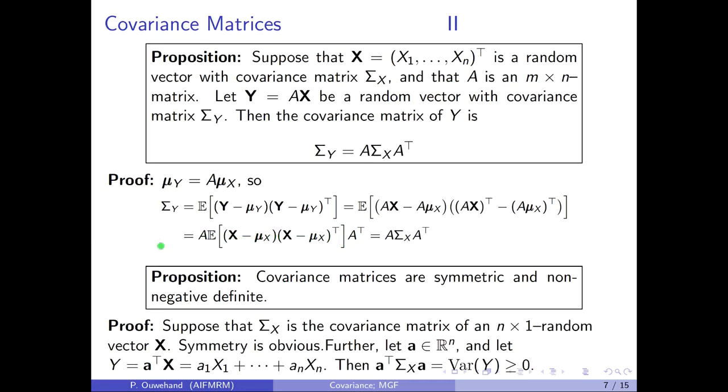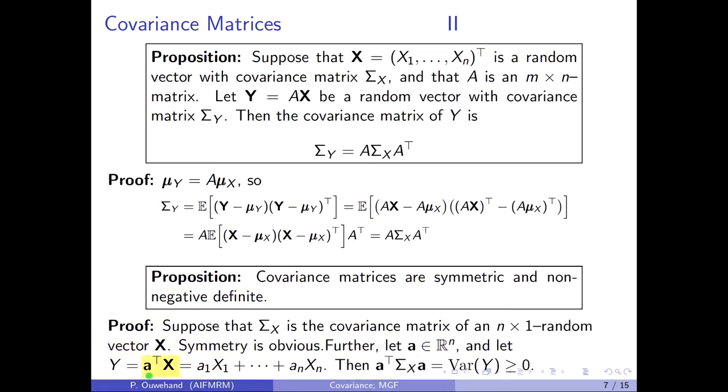As a result, we have the following proposition. Covariance matrices are both symmetric and non-negative definite. To see this, suppose that sigma_x is the covariance matrix of an n by 1 random vector x. It's obvious that the covariance matrix is symmetric because the covariance operator is symmetric. The covariance of x with y is the same as the covariance of y with x. Now suppose that a is an n-dimensional column vector and let y be the random variable which is a transpose times x.